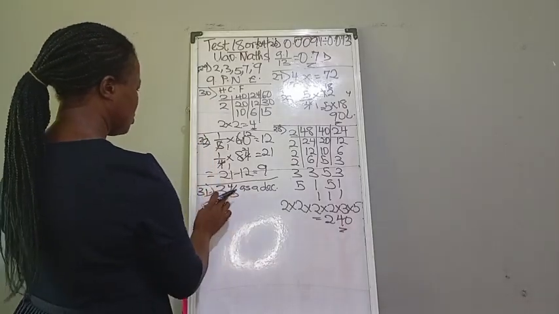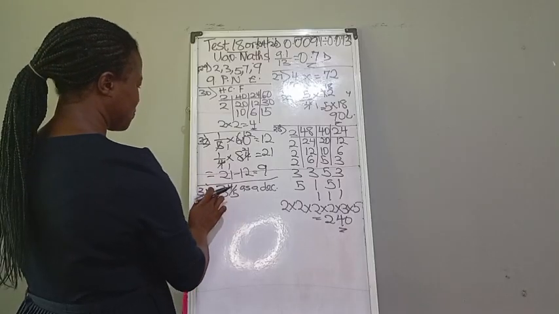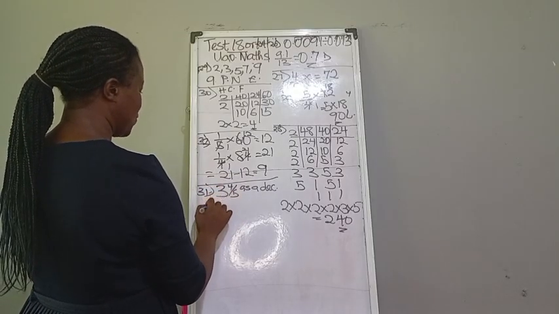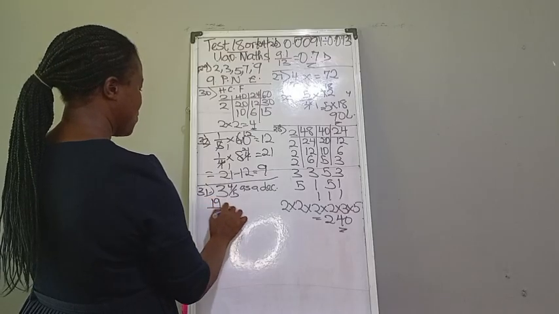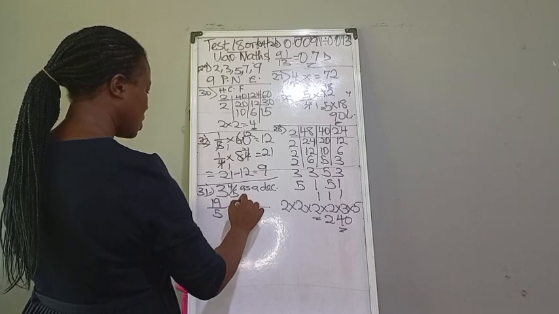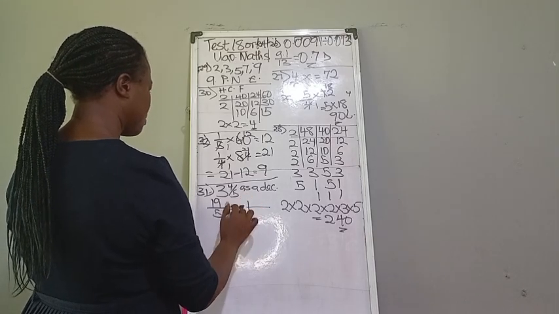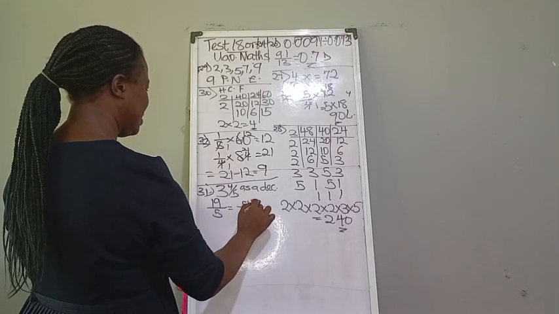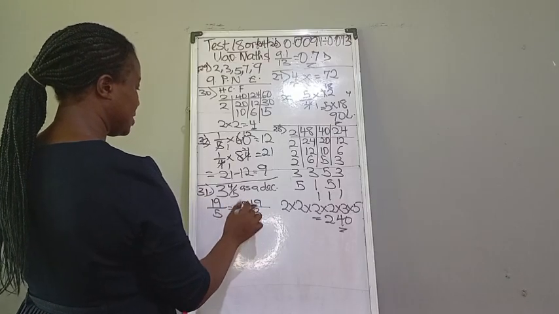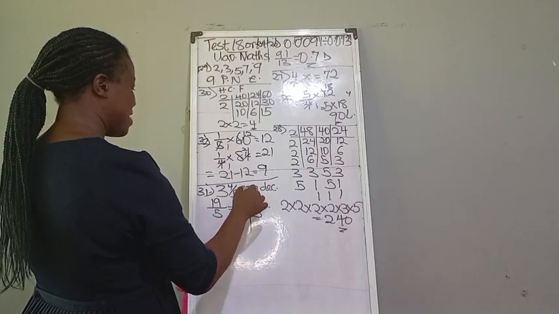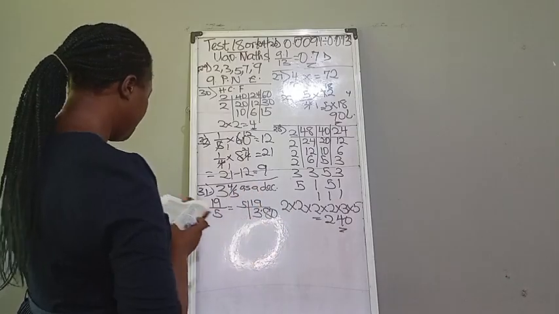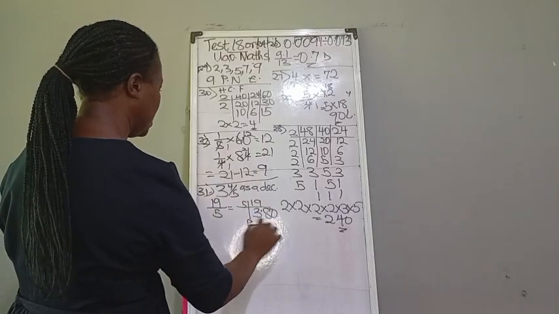So let's change this to an improper fraction first. 5 multiplied by 3, that is 15. 15 plus 4, that is 19 over 5. So we have done a question like this the other time. So that would be 5 here, 19 here. 5 in 19, that is 3. That's 15, remainder 4. 5 in 40, that is 8. So we have this 3.80, which is option E.